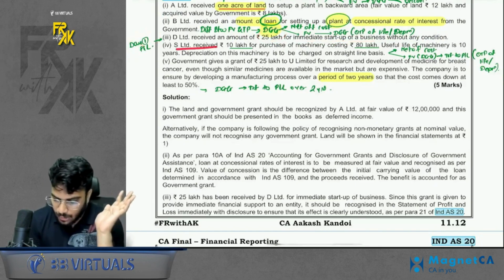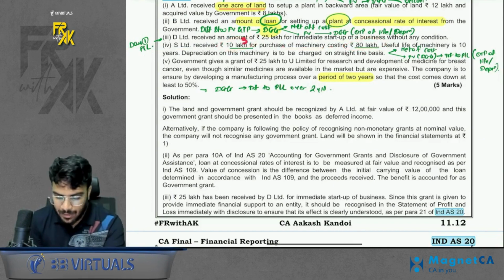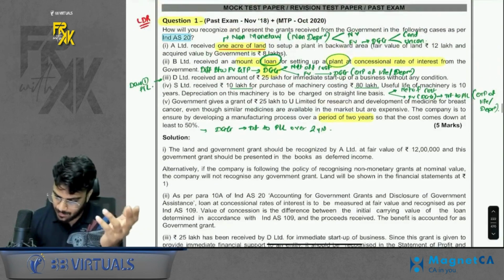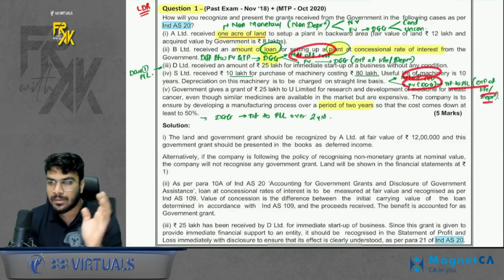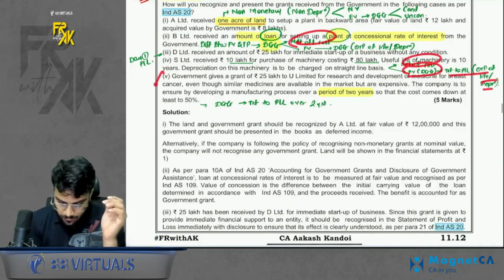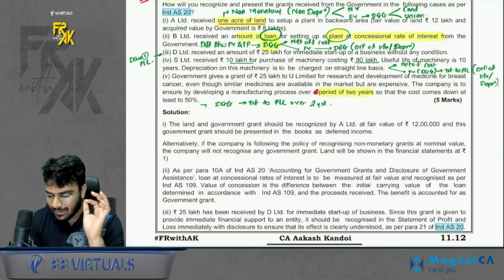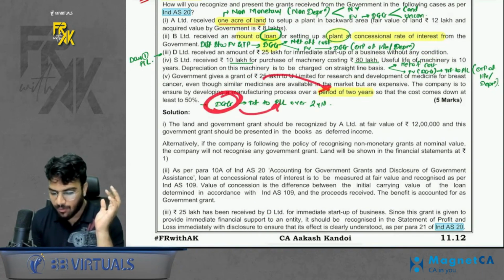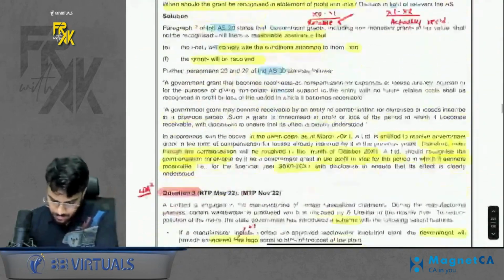Next point, fourth. You receive 10 lakhs for purchase of machinery costing 80 lakhs. That means you are getting a monetary grant for a depreciable asset. It is the same: either net off from the cost, or book at fair value and transfer to PNL over the life of depreciation. Fifth point is you are receiving a 25 lakh grant for research. The research will carry on for 2 years, which means they are reimbursing the expense of 2 years. So transfer the DGG to profit and loss over a period of 2 years. Simple, right? Done. Question number 2, you can just give a read.